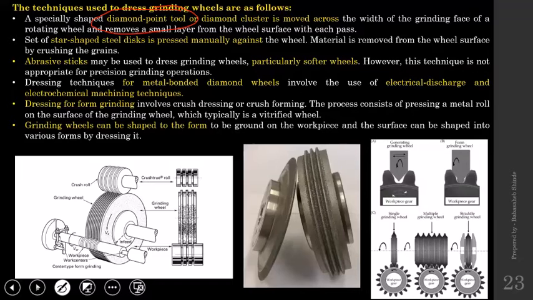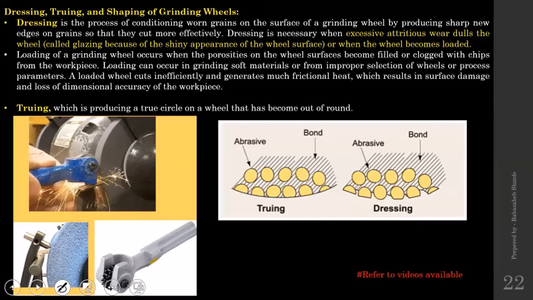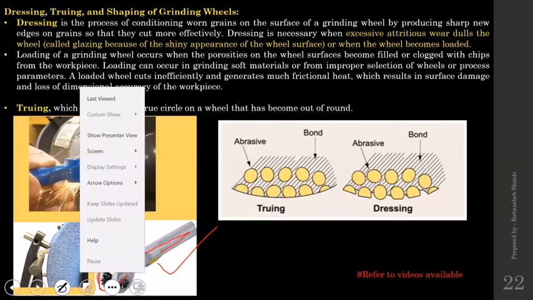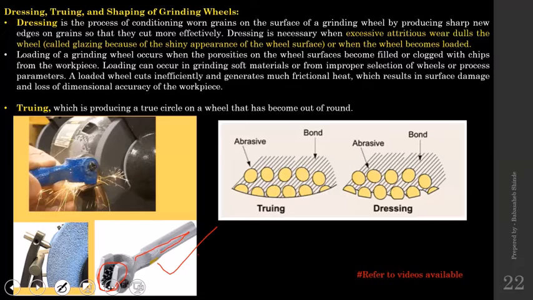Second one, a star shaped steel disc. That also you can see in the same sketch. This is the tool where you can find these black colored star shaped discs. This is tool holder in which those discs are mounted using this screw, and this whole thing will be pressed.